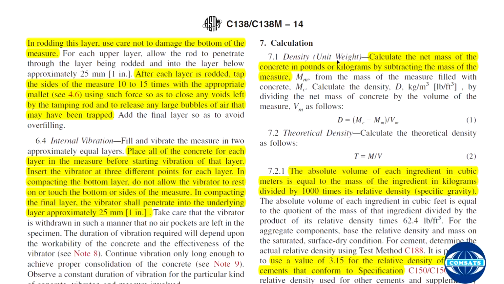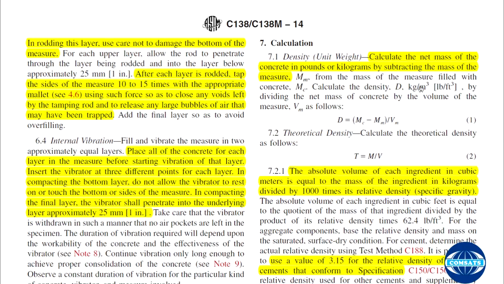Calculation. Density, unit weight. Unit weight of the concrete. Calculate the net mass of the concrete in pounds or kilograms by subtracting the mass of the measure. Mass of the measure should be subtracted from the mass of the measure filled with the concrete. So the mass of the concrete includes the mass of the measure plus mass of the mix.